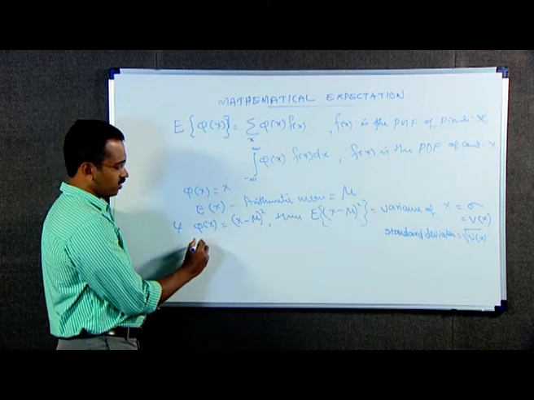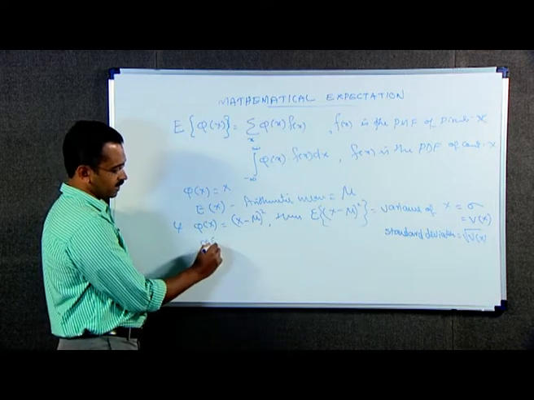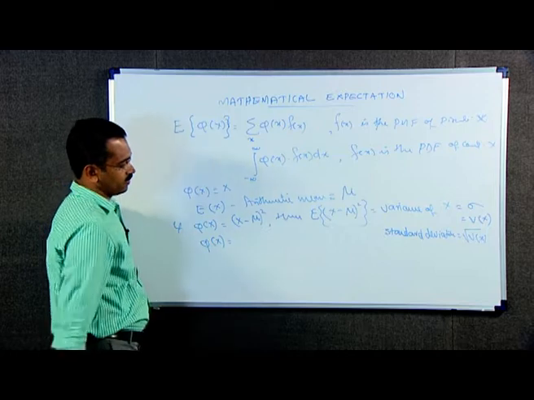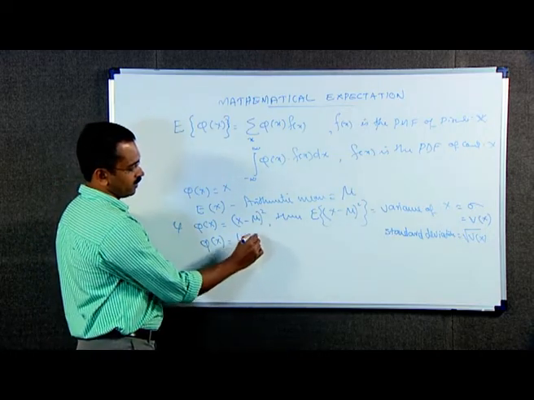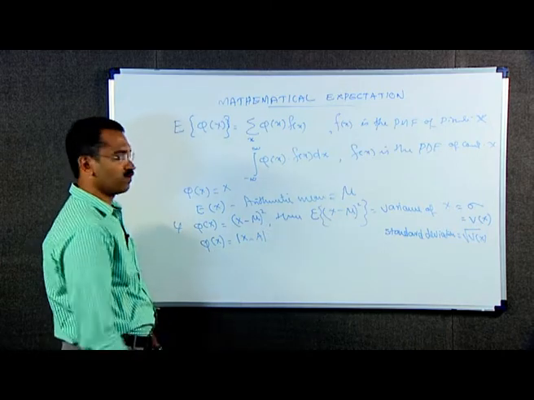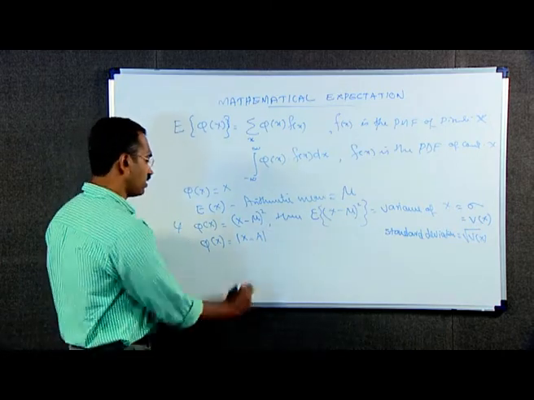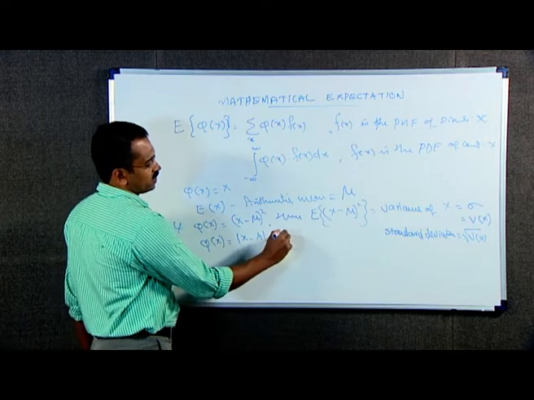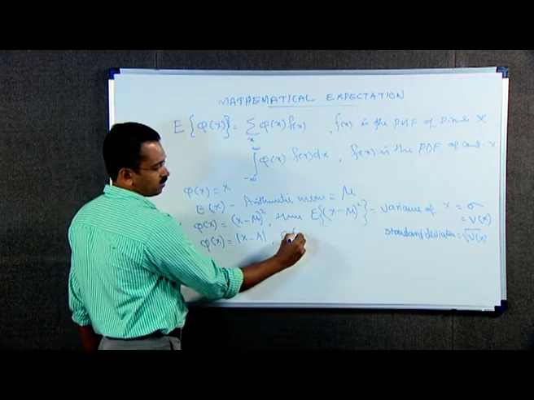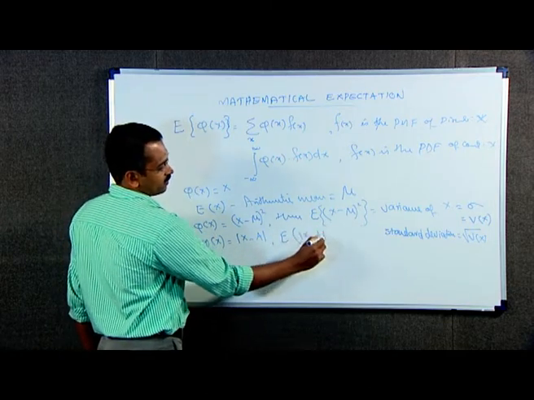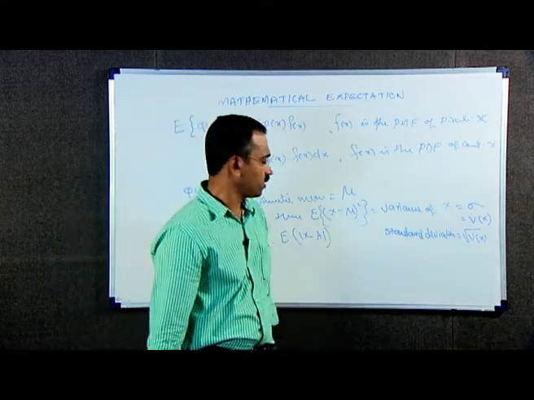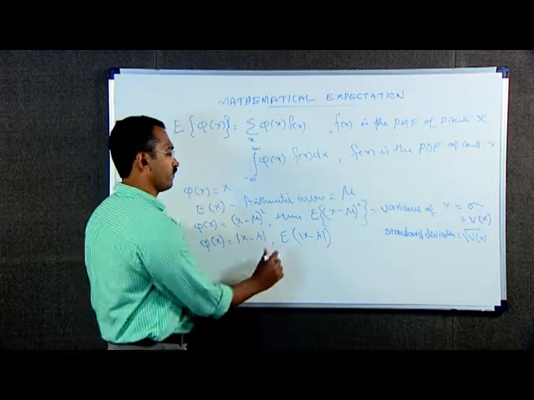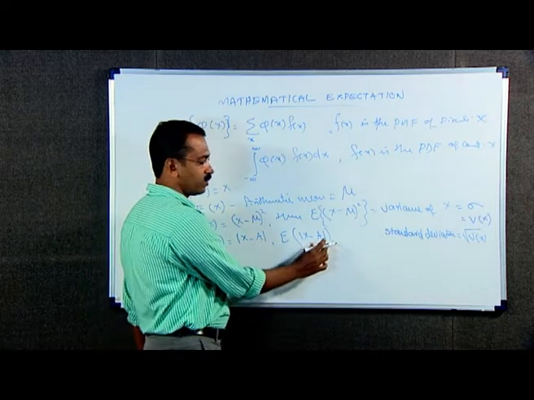Now, if we take the function phi of x as modulus of x minus a, where a is a constant, then the expectation of mod x minus a is known as the mean deviation about a.